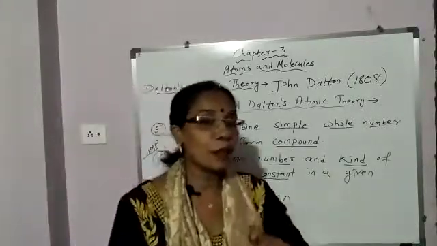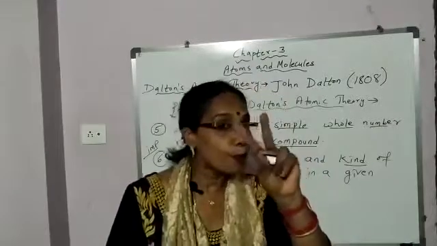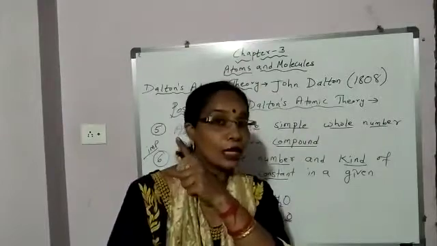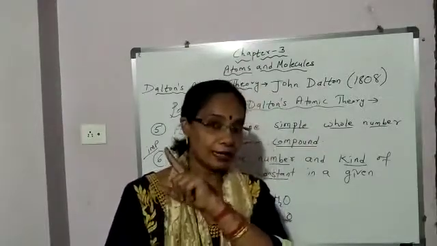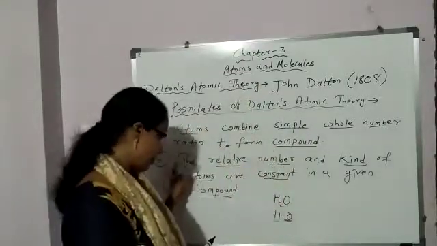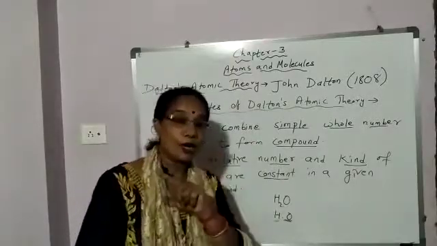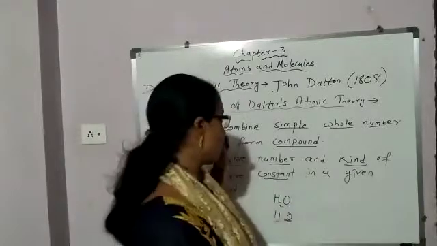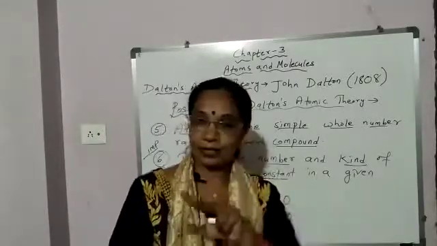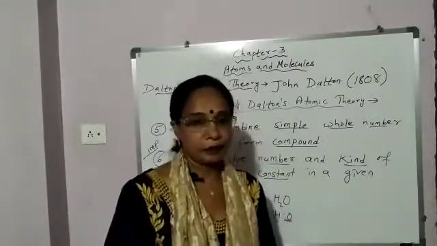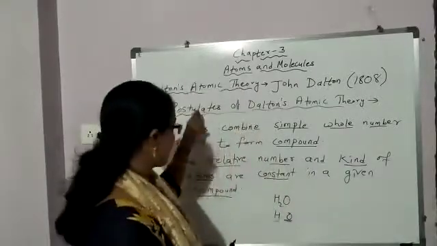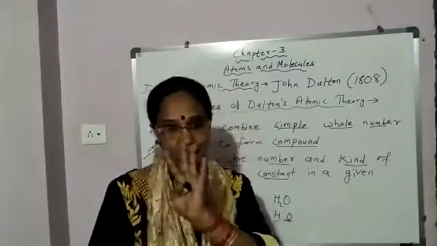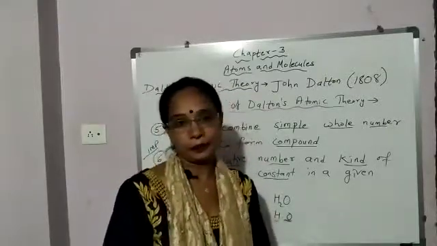So out of these 6 postulates, students, one of the postulates goes in accordance with law of conservation of mass, and the 6th postulate goes in accordance with law of constant proportion. So based on this postulates, 2 questions are asked. Okay. And directly also, to write the postulates of Dalton's atomic theory, it is asked in the exam. It is important.